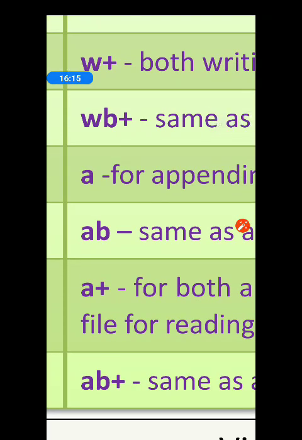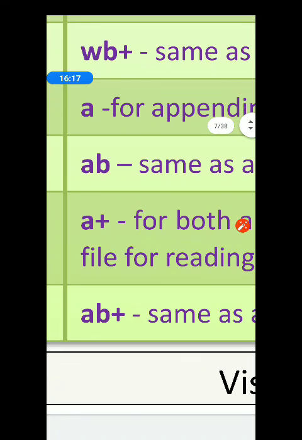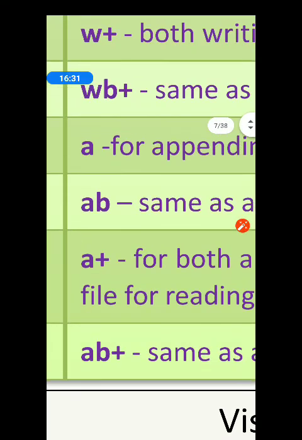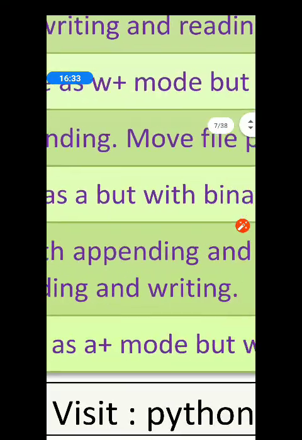A is for appending, AB appends the data in binary files, A plus appending and reading, AB plus appending and reading in binary files. I think it is clear to you.